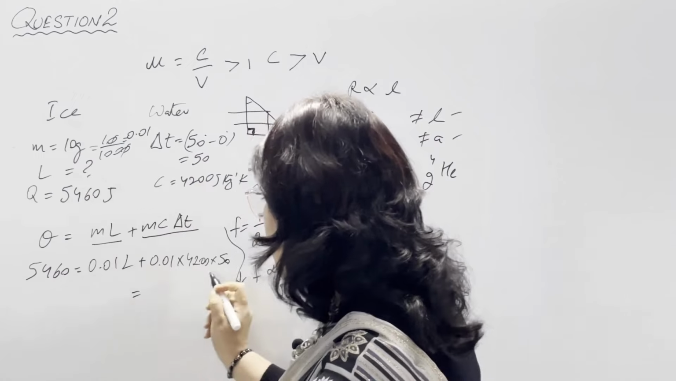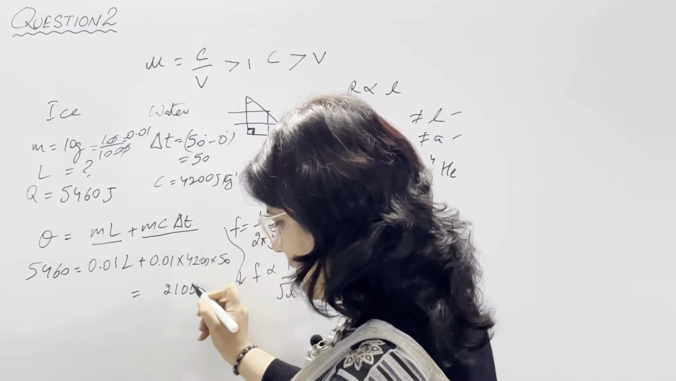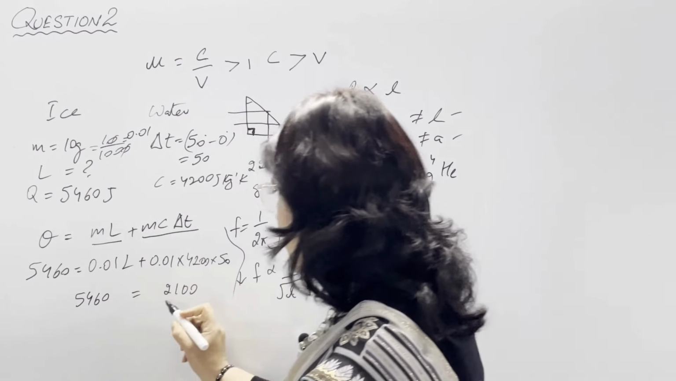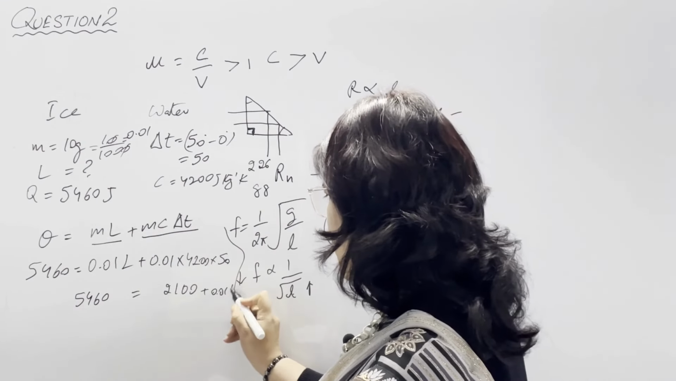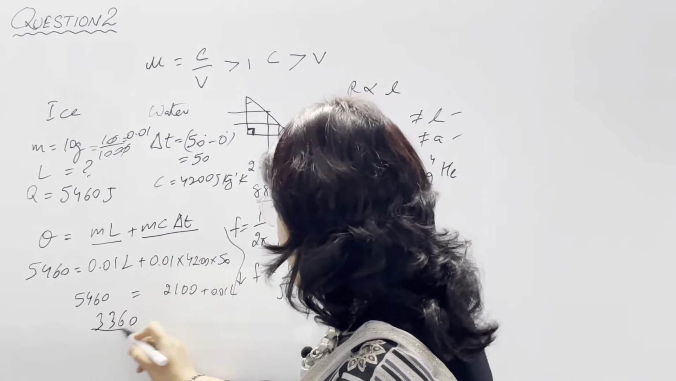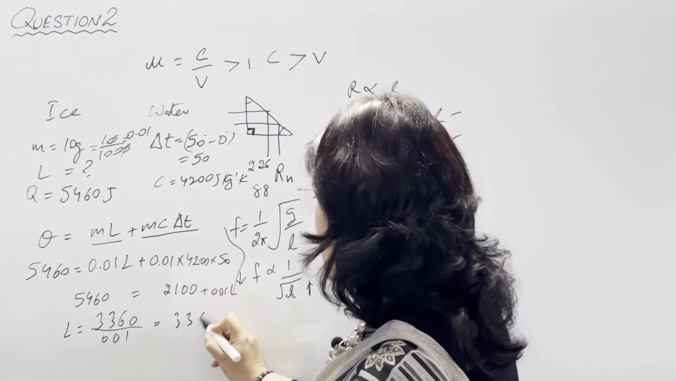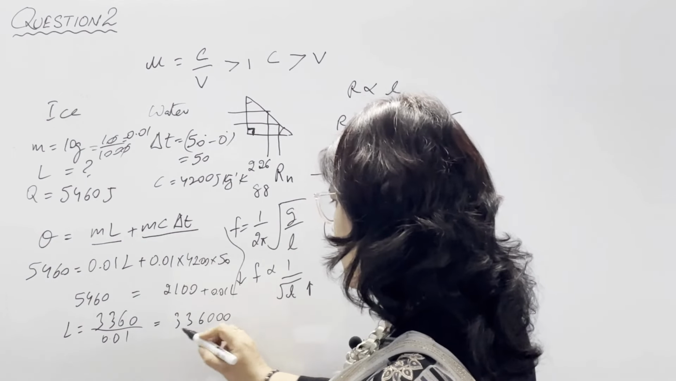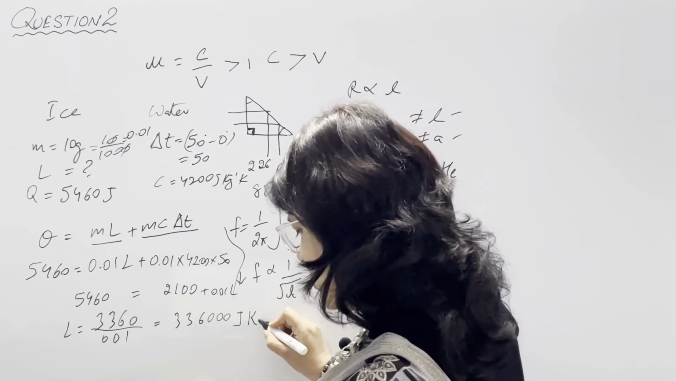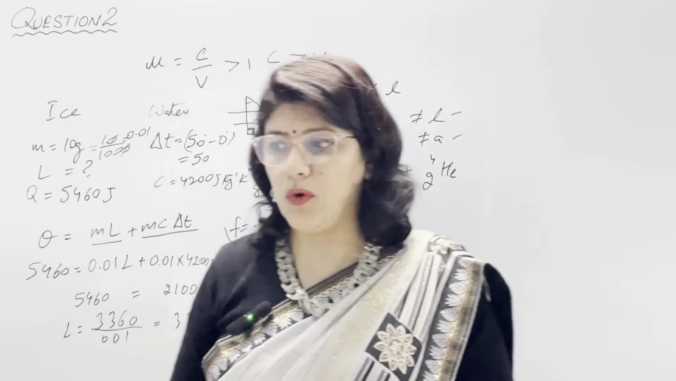Now after calculation, this value comes out to be 2100, and then here 5460 and also 0.01 L. Subtracting this value, we will get 3360 divided by 0.01. So this is the value of L. It comes out to be 336000. So this is latent heat. Answer is in joule per kg. So our answer for this question is 336,000 joule per kg.